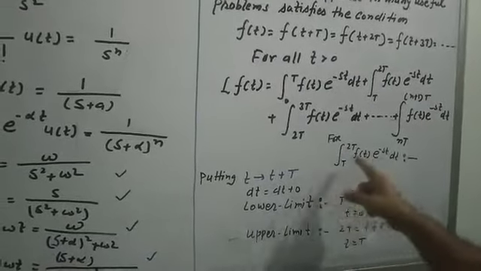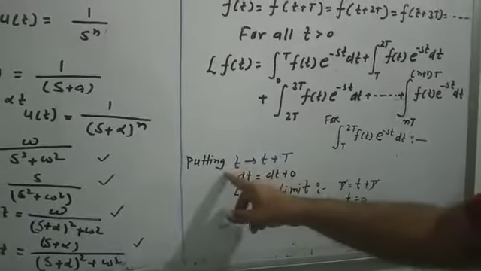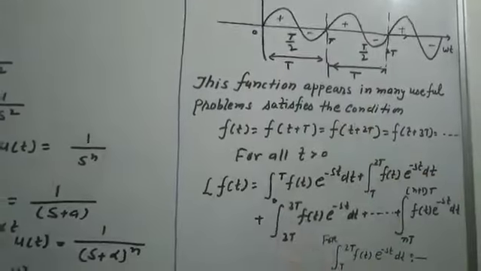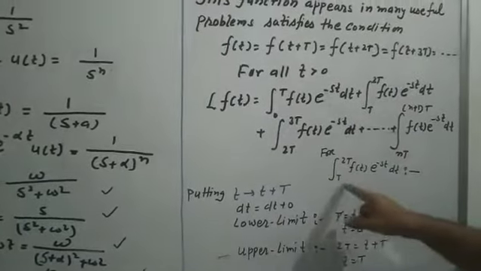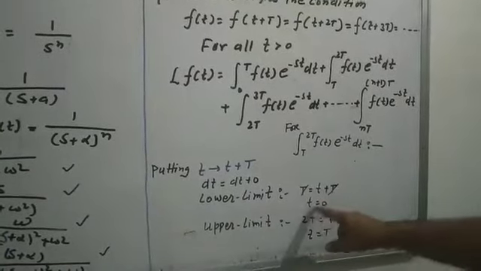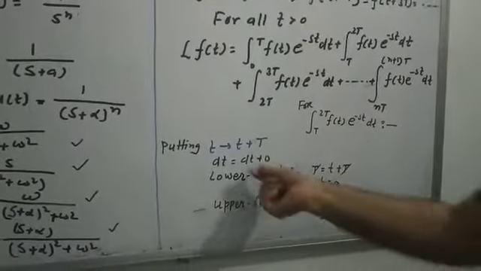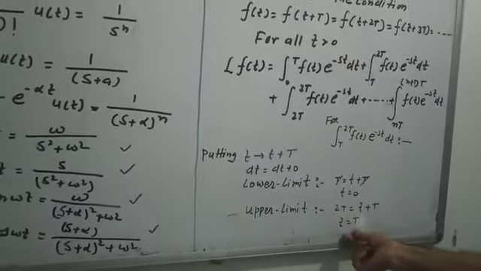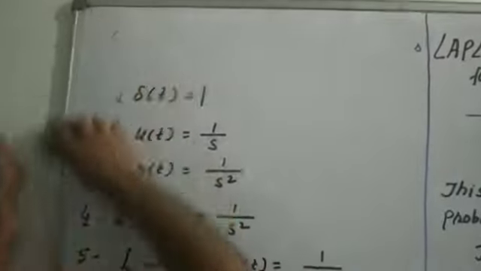And here we are substituting t plus capital T in place of t in this function. Then if you take the differential with respect to small t, because capital T is a constant value and the differentiation of a constant is 0, dt is equal to dt. If you substitute the lower limit T in this function, the lower limit now becomes t equal to 0. Then for the upper limit, you substitute 2T minus T, the upper limit becomes T.